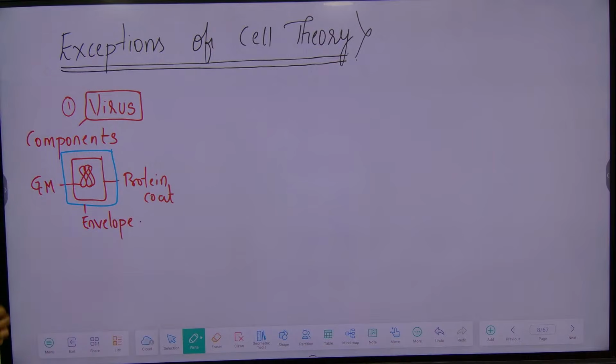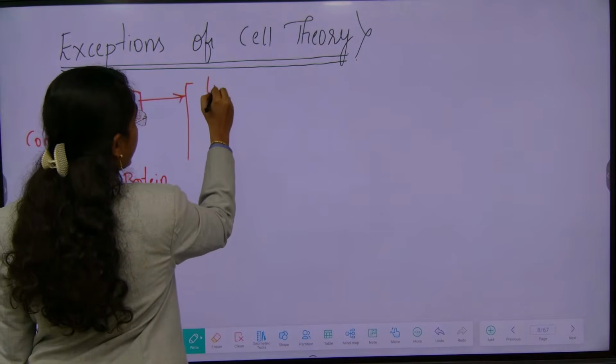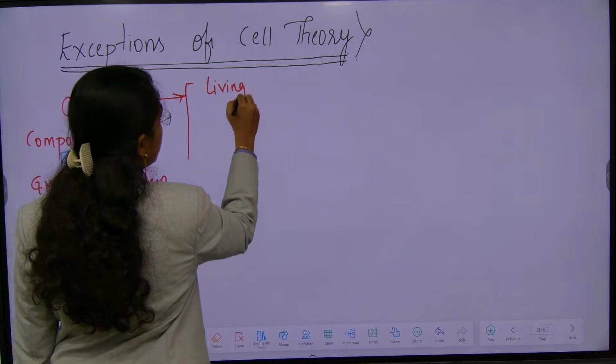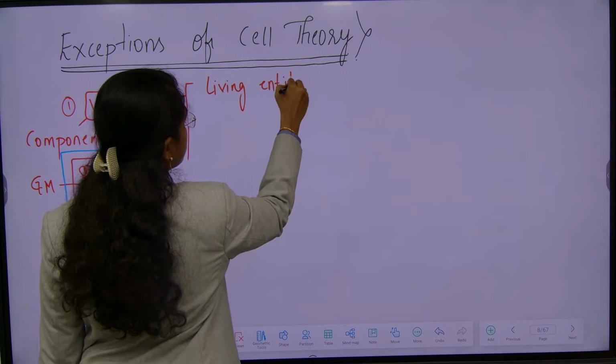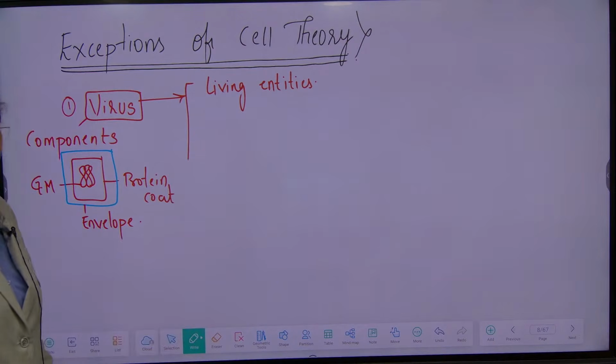Okay. Can you see any cell membrane, cytoplasm, nucleus? So cell theory is not applicable to viruses. They are known as living entities. They are not known as living organisms. They are known as what? Living entities, because without a host it cannot survive.